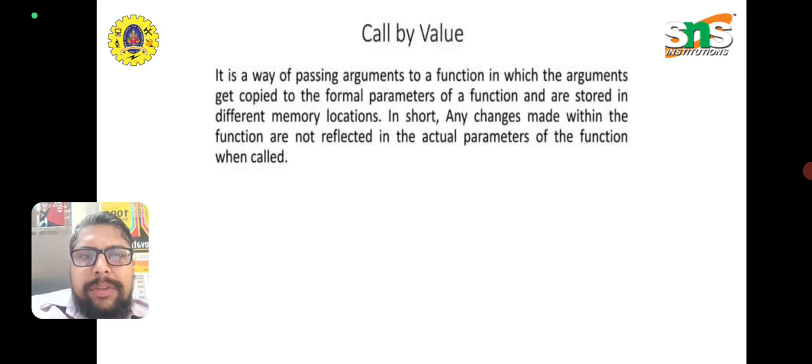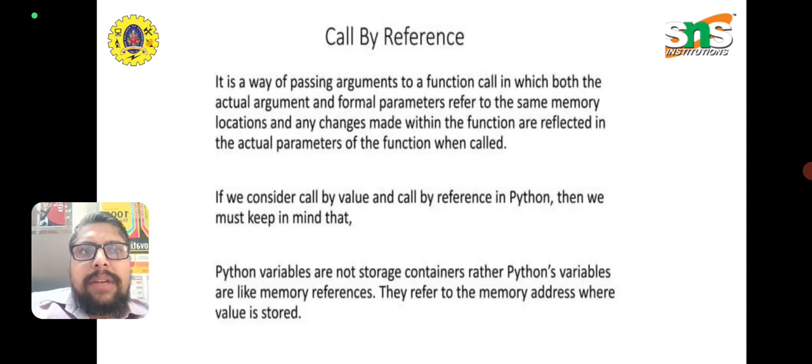For example, when we pass the values, the actual parameter's value does not have any changes. This is the output of the call by value function. Whereas call by reference